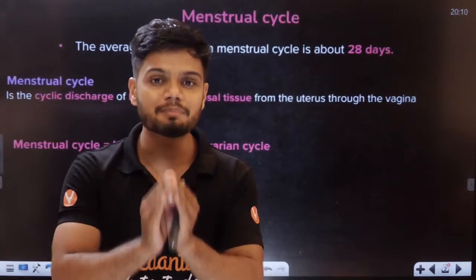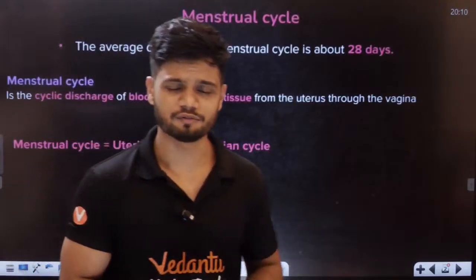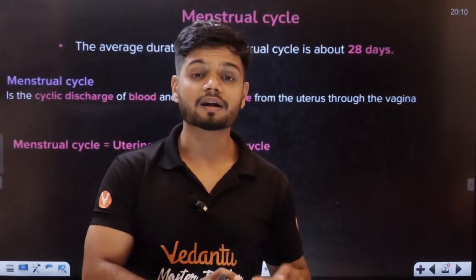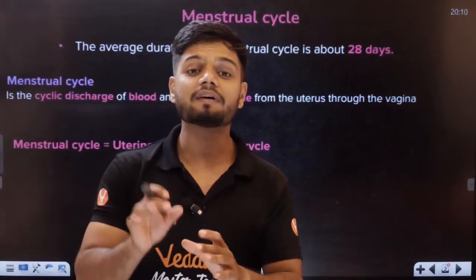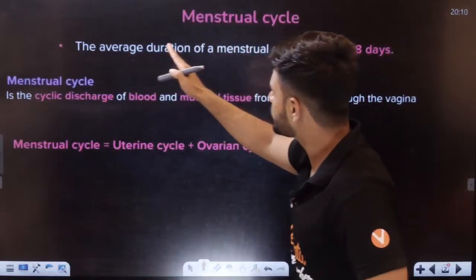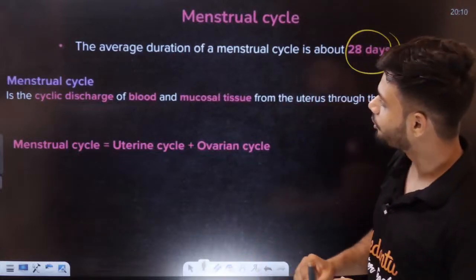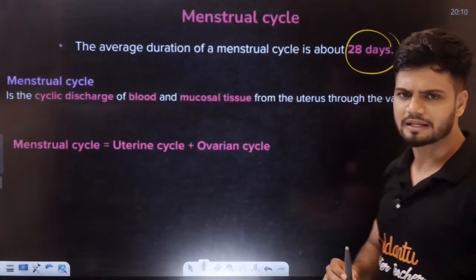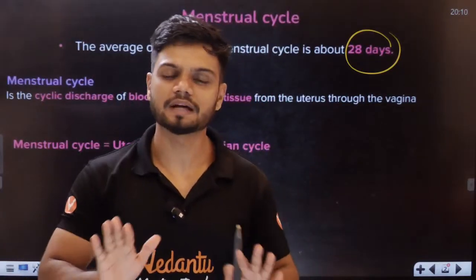So in the case of primates, like chimpanzee, monkey, and humans, only females, obviously, the menstrual cycle happens. In the case of non-primates, like dogs and cats, they have something called estrous cycle. The average duration of a menstrual cycle is about 28 days. It is a cyclic discharge of blood and mucosal tissue from the uterus through the vagina. Basically, the entire endometrium layer breaks down.